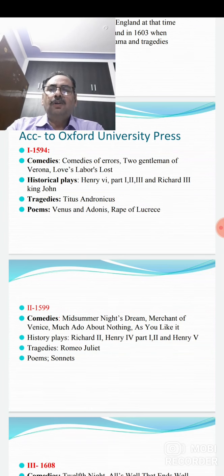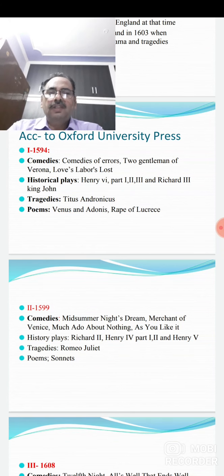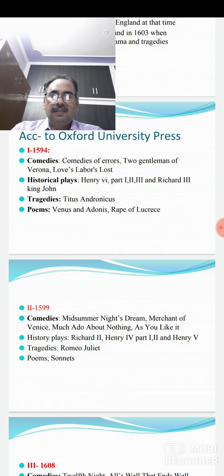These are the famous comedies Shakespeare wrote around 1596 to 1599. In this period, he also wrote some historical plays like Richard II, Henry IV, Part 1, 2, and Henry V as well. He also wrote one tragedy in this period, and that is Romeo and Juliet.